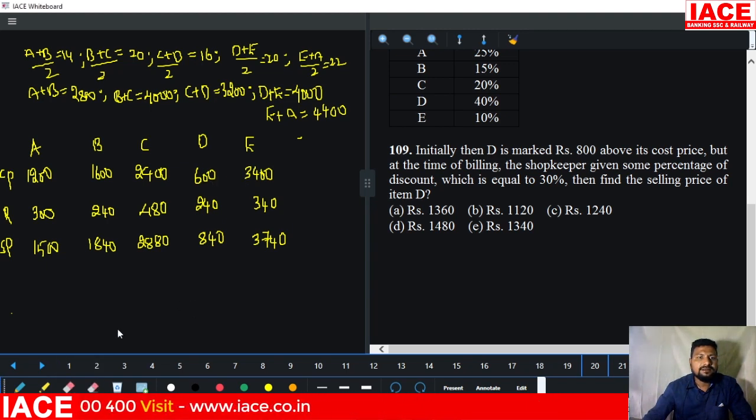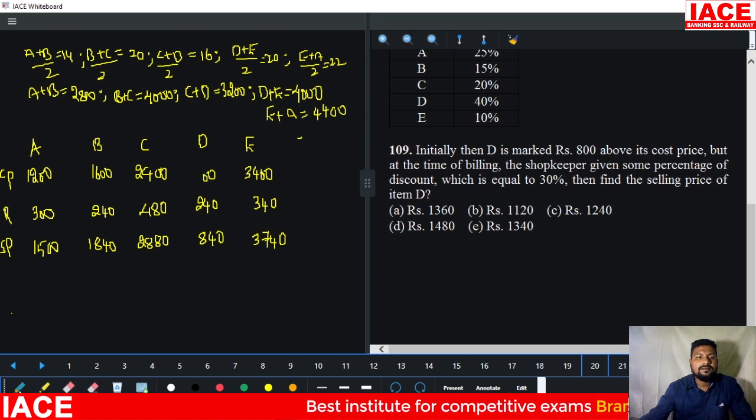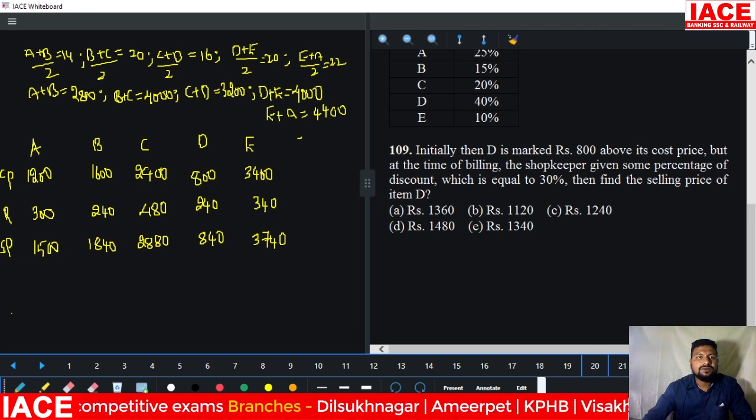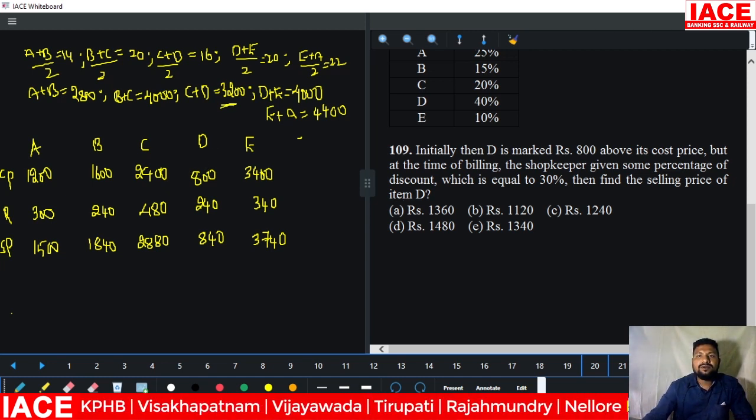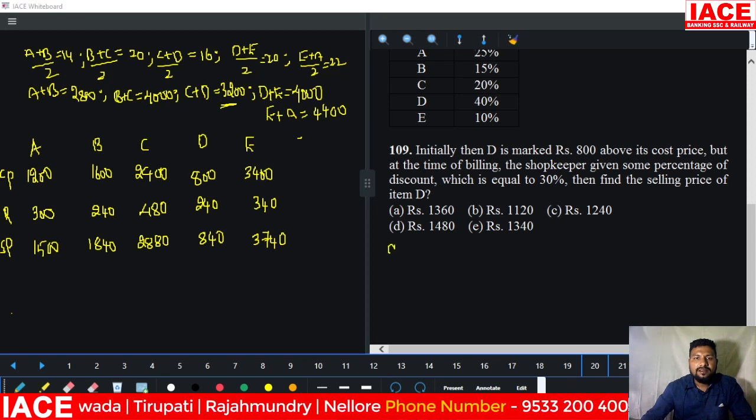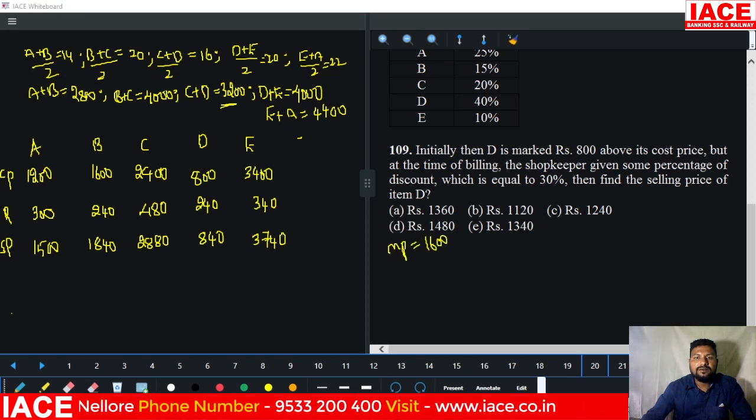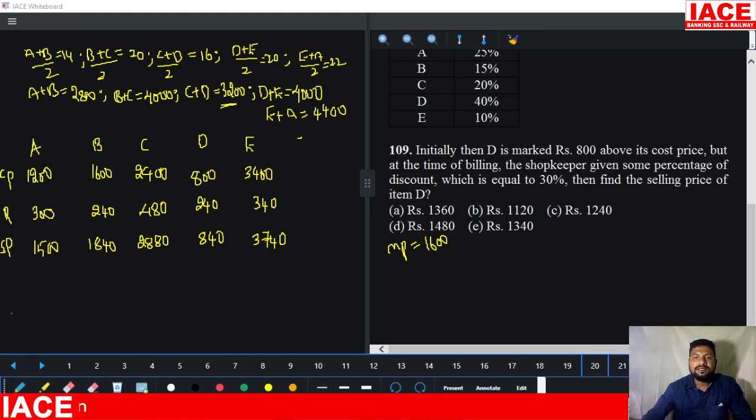Till now we discussed that the total is 3200, no? 800 plus 2400, the total value is 3200. Yes, exactly. D is marked 800 above, which means the MRP value becomes 1600 now. But at the item billing, the shopkeeper gave some percentage of discount which is equal to 30%. Then find the selling price of the item. 30% is discounted from the 1600.